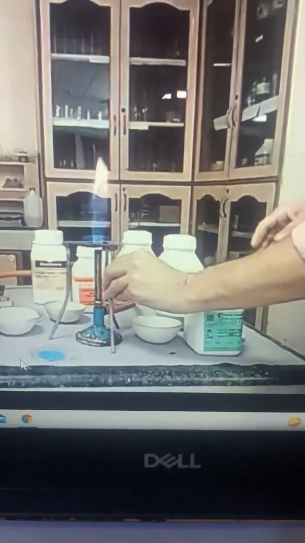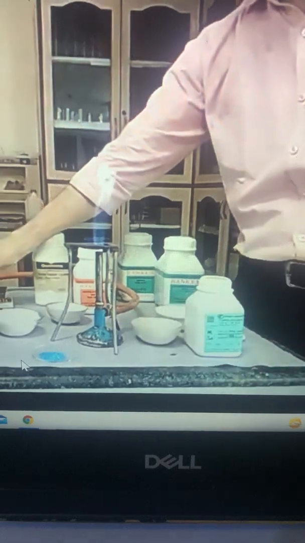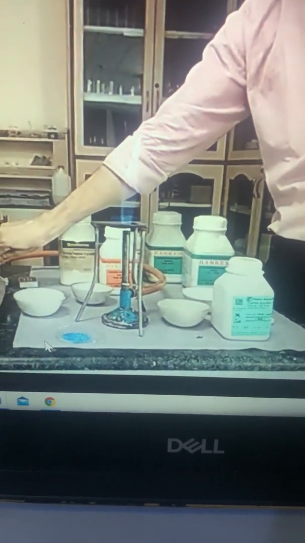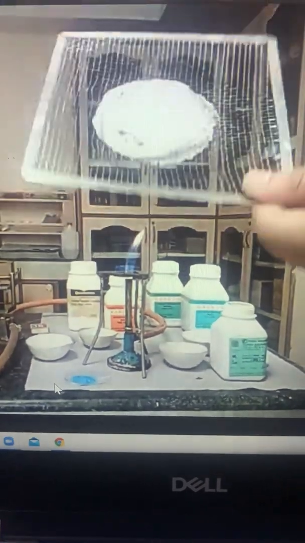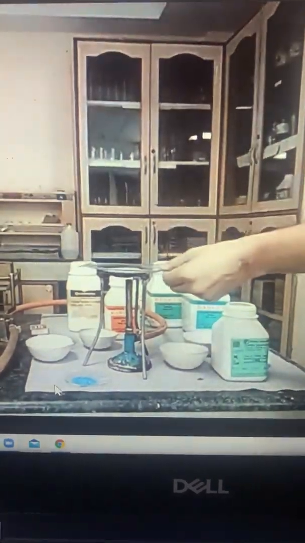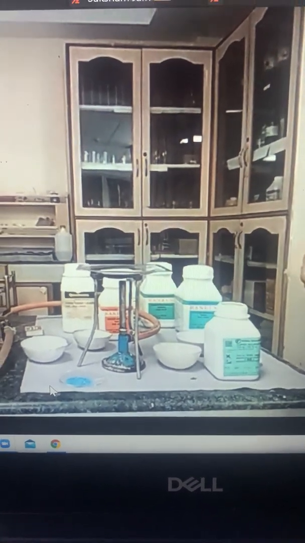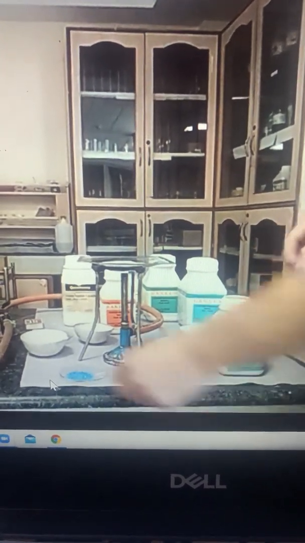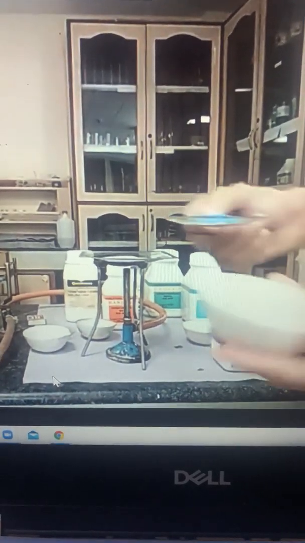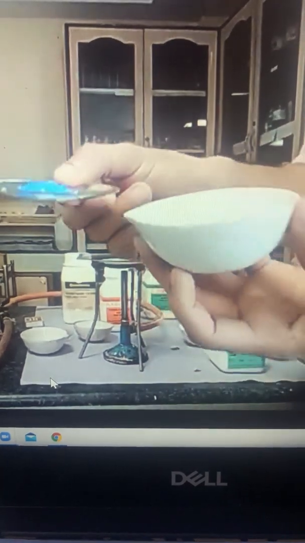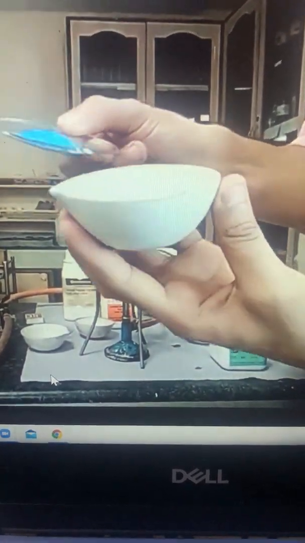So as you can see now, sir is taking the stand, and on the stand he'll place a wire gauze. All of you know what is a wire gauze? That rectangle thing, okay? This is the wire gauze. So all these things you should know children. Now this wire gauze will be placed on the tripod stand. That stand is called a tripod stand. And here is your salt. Now sir is adding the salt to the china dish. So all of you can see.